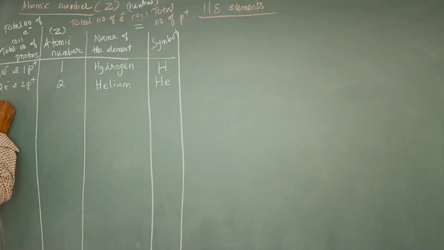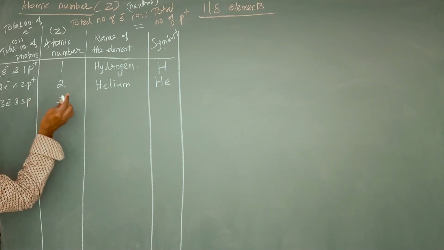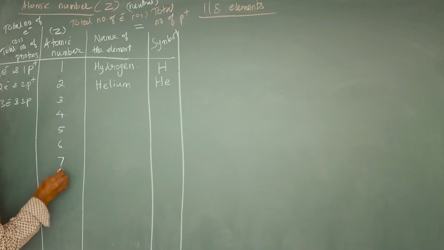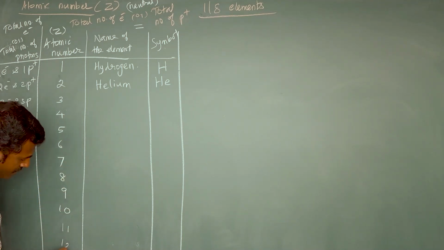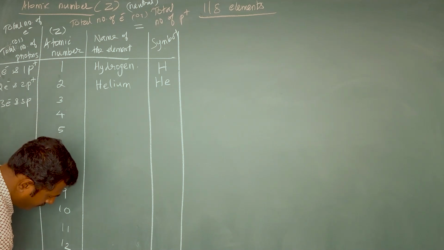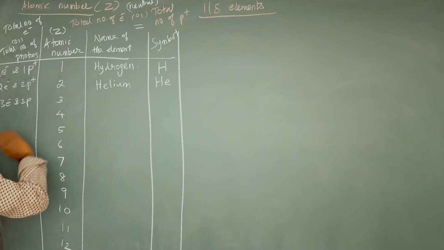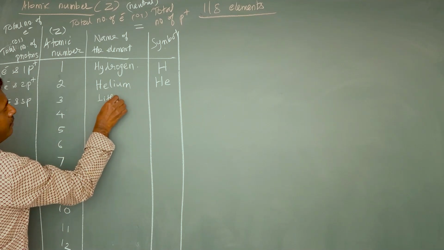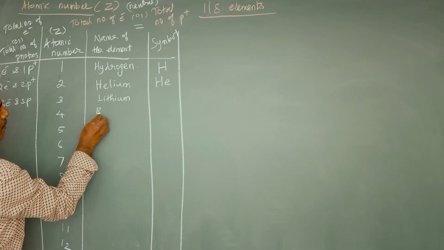The next one is 3 electrons and 3 protons, atomic number 3. Next atomic number 4, 5, 6, 7, 8, 9, 10, 11, 12, 13, 14, 15. Am I right? Okay. Next to helium, the element is lithium. The 4th atomic number is beryllium.